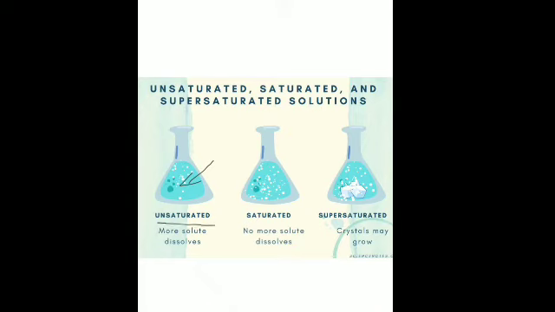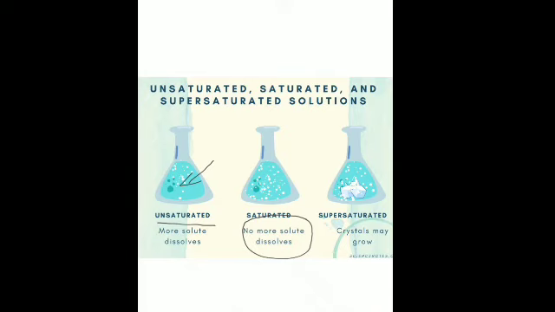Then the next type of solution is the saturated solution, in which no more solute can be dissolved at a particular temperature. Now this is a saturated solution, that no more solute can dissolve in this. That is, if we take an unsaturated solution and add two more spoonfuls of salt to it, a time comes when this salt stops dissolving.